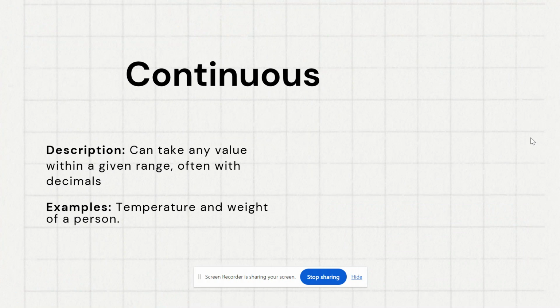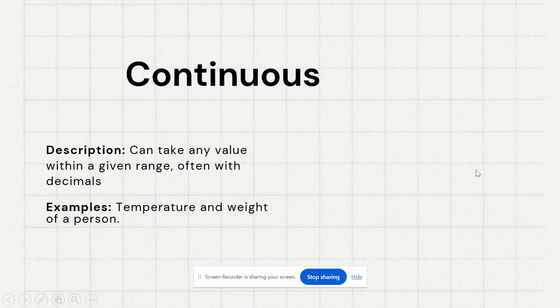Continuous variables can take any value within a given range, often with decimals. For example, the temperature or the weight are considered to be continuous variables. And continuous variables come in the category of quantitative variables.